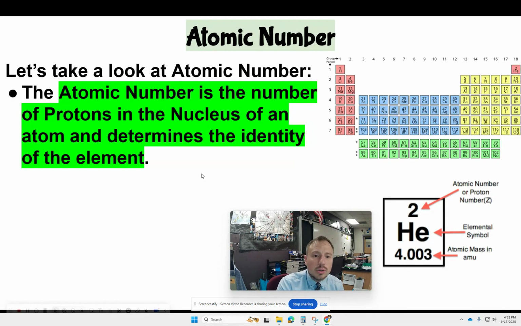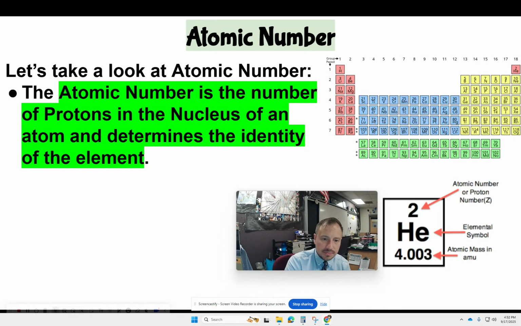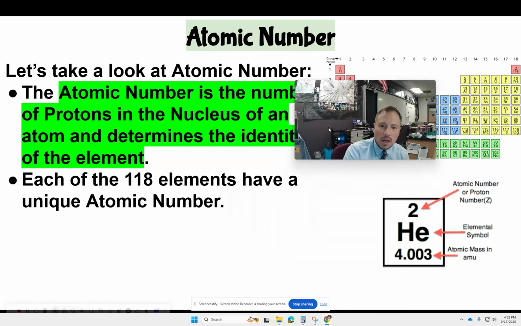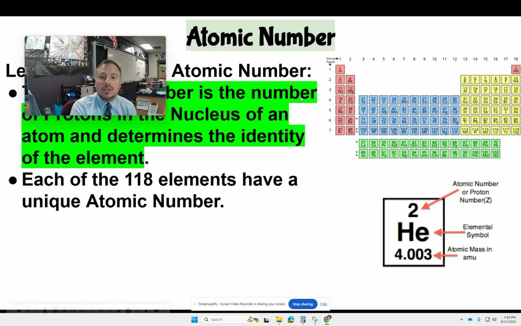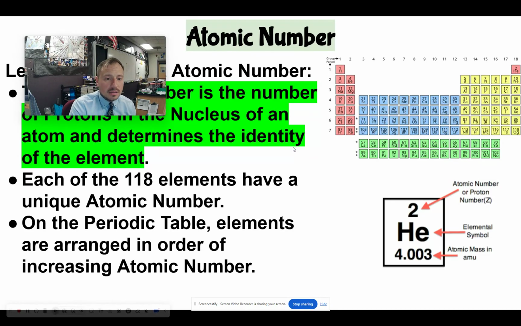It's just the number of protons in the nucleus of an atom and determines the identity of the element. So there's 118 elements, and that's how we arrange the periodic table. You can see this picture off to the right, and that number on top, that's the atomic number. Yeah, and that's how we arrange them, right? Left to right, top to bottom, 1, 2, 3, all the way up to 118.